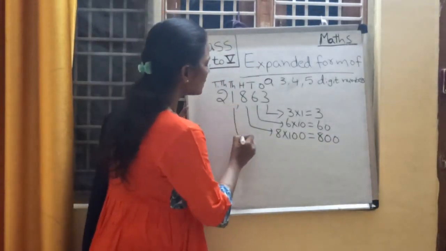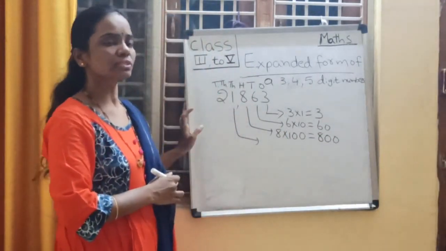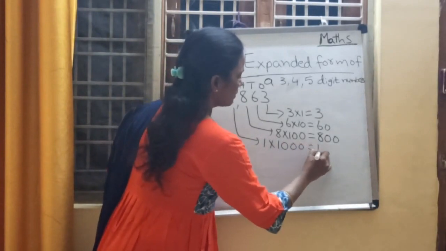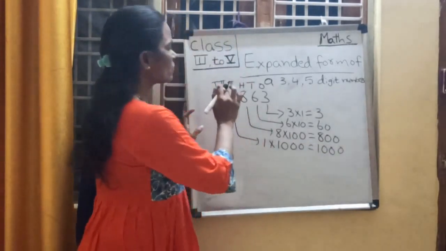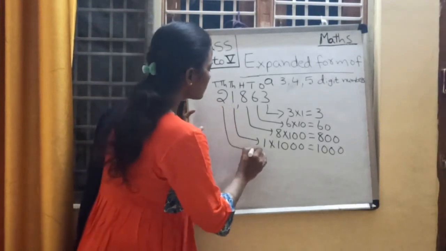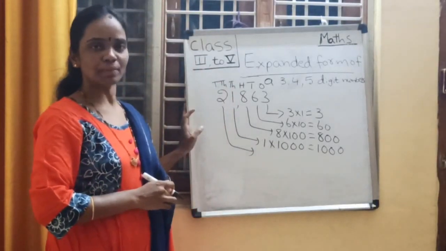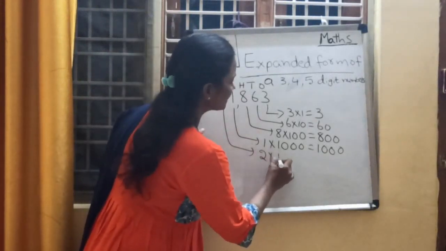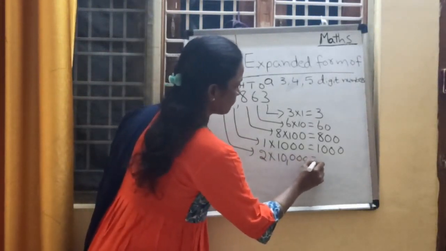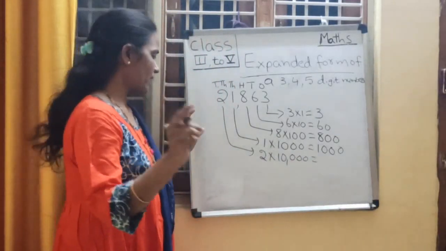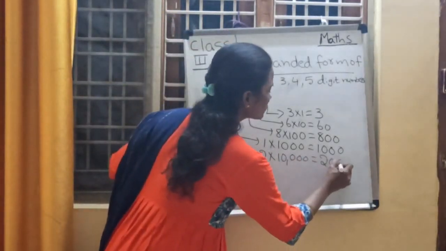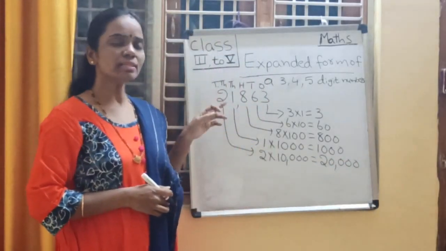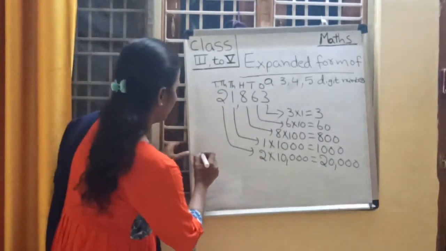Next, what is the place value of 1? 1 is in thousands place. So 1 into 1000. 1000 is the place value of 1. Next, what is the place value of 2? 2 is in which place, children? Yes, 10,000s place. So 2 into 10,000. How much, children? Yes, you are right. It is 20,000. 20,000 is the place value of 2. Now write down the expanded form of this number.